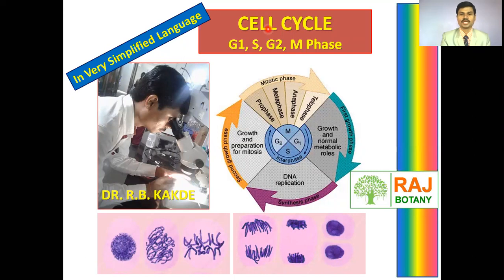Friends, today in this video tutorial we are going to discuss a very important aspect, that is the cell cycle, which takes place in four phases: G1 phase, S phase, G2 phase and M phase. We will see this in detail.